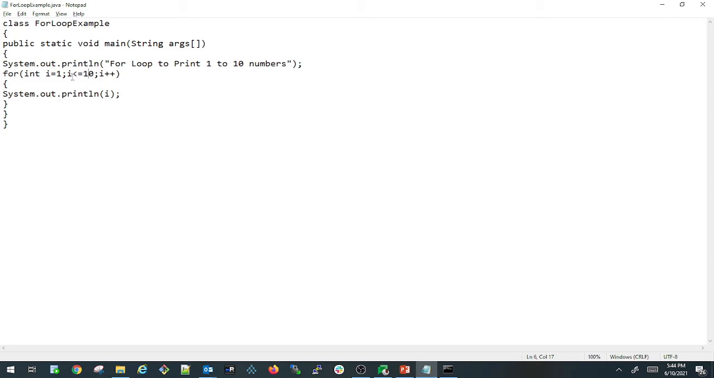11 now. So it will be verifying whether this condition 11 less than or equals to 10 or not. So in this case it is not. So the execution of this loop will be terminated and it comes out of that loop. So that is the reason the 11 is not getting printed here. So this is how you can write a simple program for a for loop.